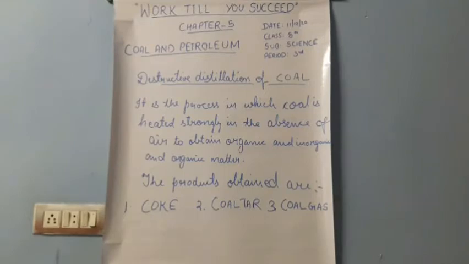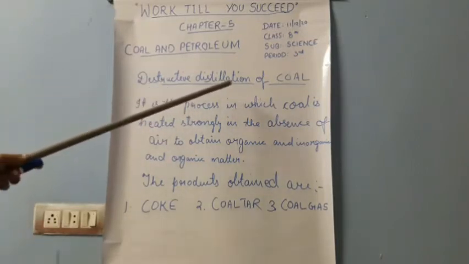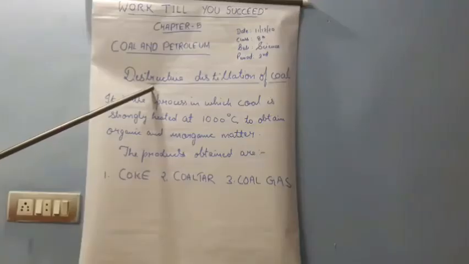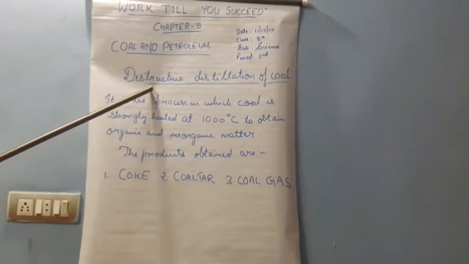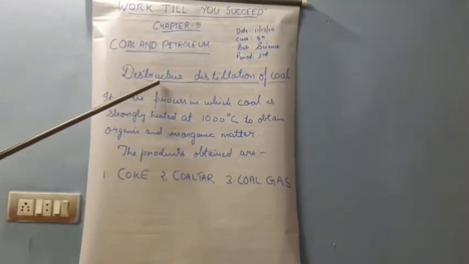Okay students, so today we will move towards our further chapter, and further we are going to see a process known as destructive distillation of coal. Know what is actually meant by destructive. See, destructive means to cause damage to something. When something is damaged, then we say it is destructed. So this is the process in which coal is being damaged to form other resources.